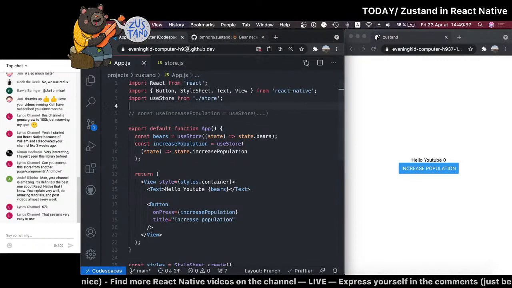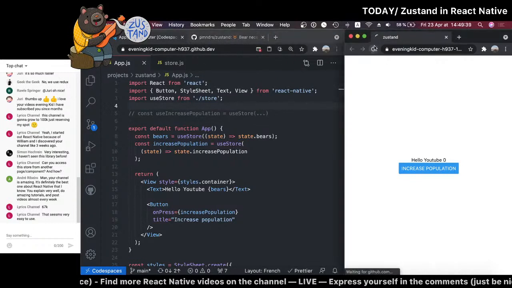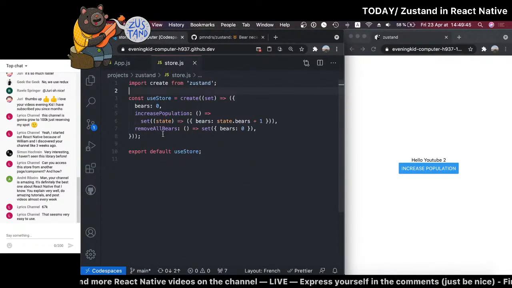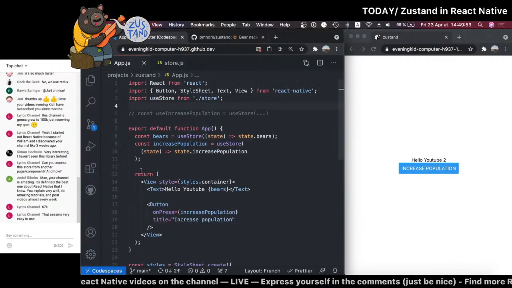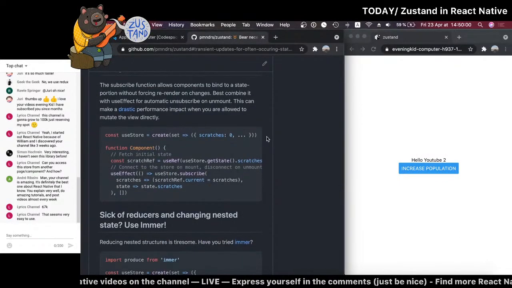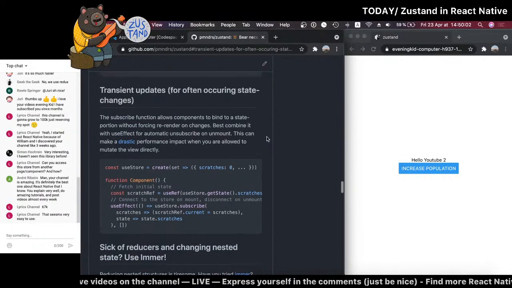So, we had this example where the store was in a different file, and it works just the same, right? Again, it goes back to what I was talking about earlier. It's very easy to just create a file with a lot of hooks, and then you just import them and use them right in your components. But again, it's really hard for me to understand what's really great about this.